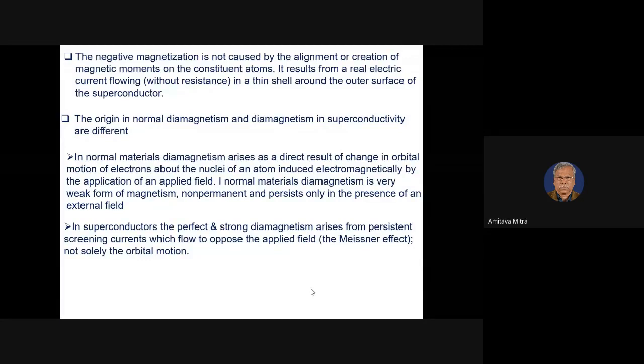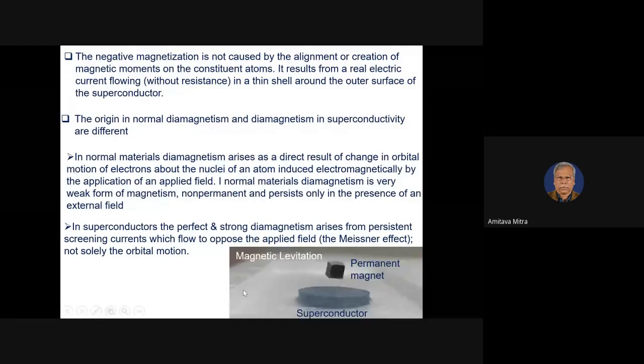But in this case, it is so strong that you can feel a diamagnetic behavior even if you put a permanent magnet on the top of a superconductor. Then the repulsion is so much that this magnet can float in the air above the superconductor.